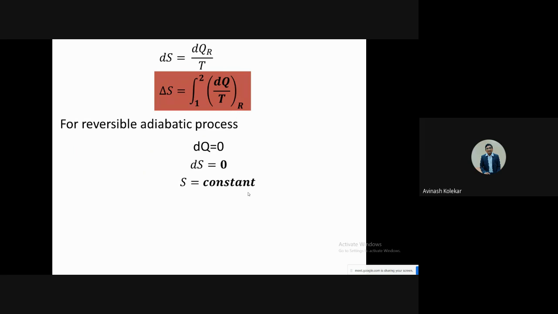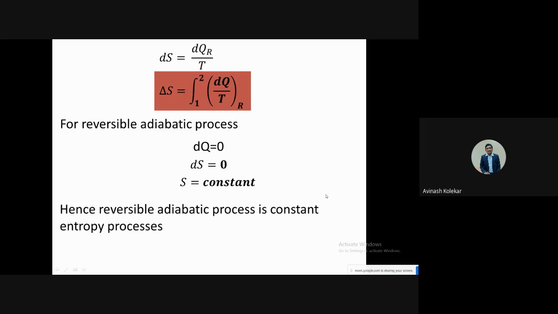Whatever we were discussing, that reversible adiabatic processes are not intersecting each other, is because those are showing you some property. Now which property are they showing? These lines are showing you entropy as a property. So those are the entropy lines. So S is equal to constant during that reversible adiabatic process. So this is the definition of entropy.